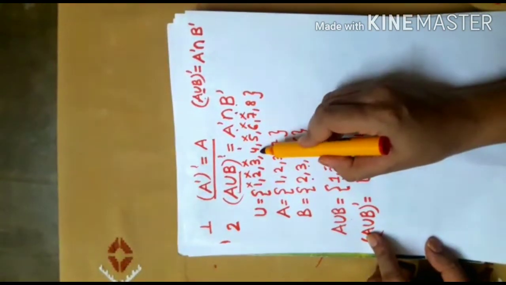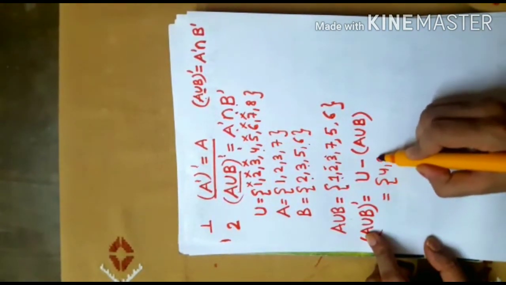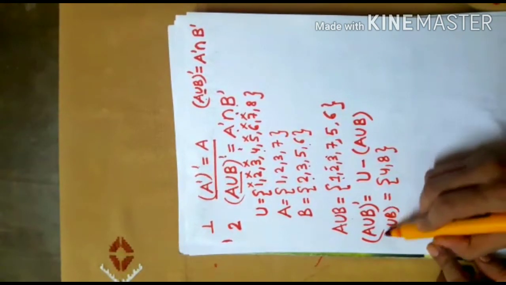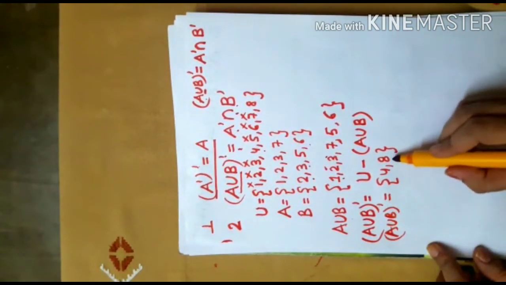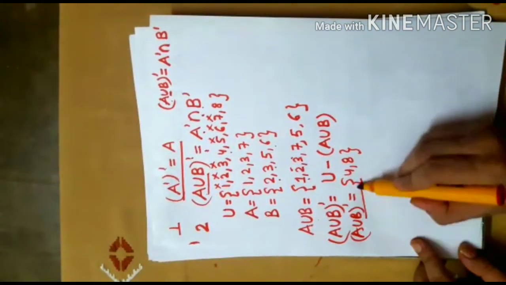So I'm left with 4 and 8. So complement of A union B is 4, 8. This is your left hand side.